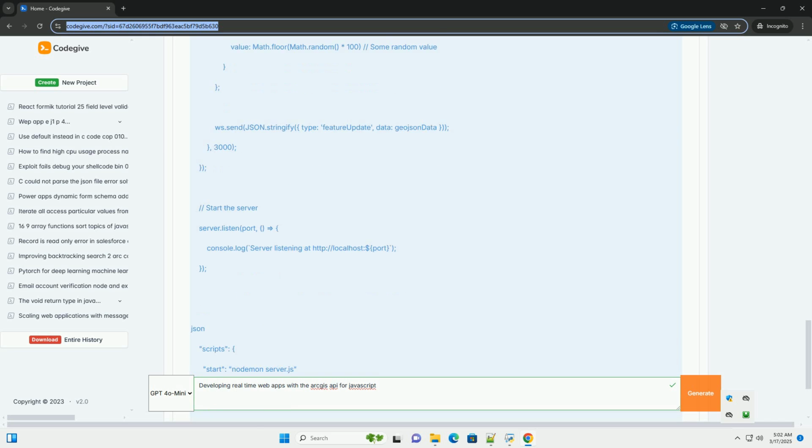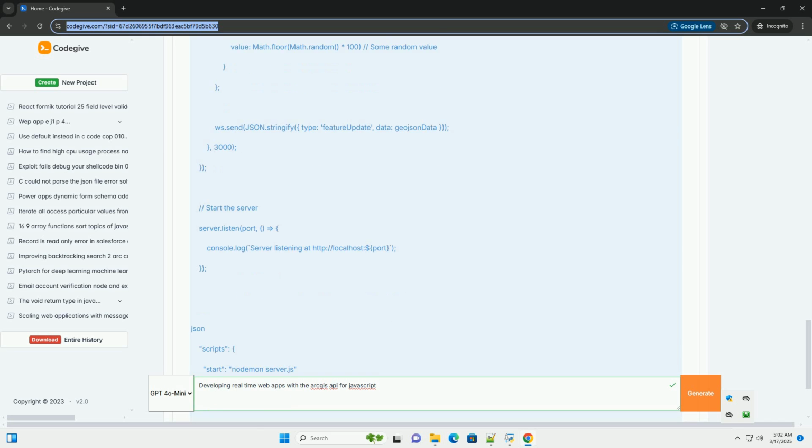Four: update package.json with a start script. Add the following to your package.json within the scripts section. Five: start the server. In your terminal, still in the server directory, run the command. You should see server listening at http://localhost:3000 in the console.